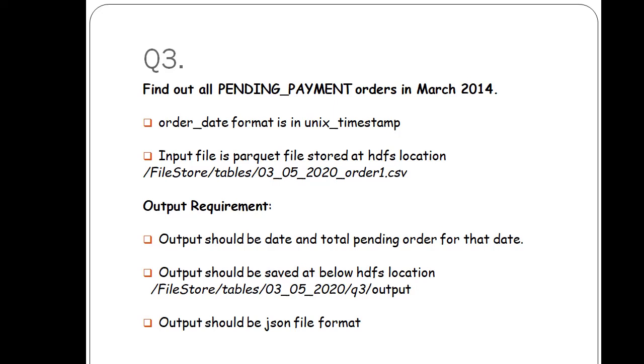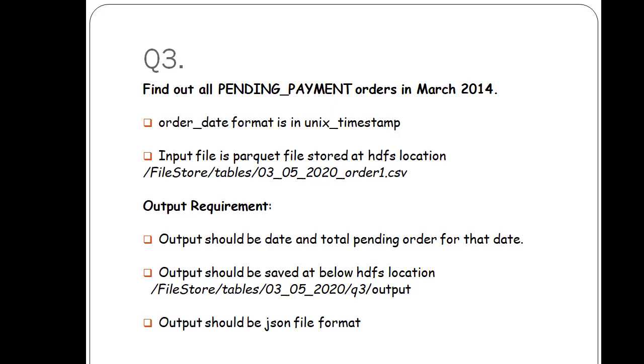So whatever the data, the file is stored under the path /FileStore/tables/order1, and it is not .csv, it should be .parquet. So the data is in an HDFS location in Parquet file format. The output should be the date and the total pending orders for that date, and it should be saved at the HDFS location /FileStore/tables/0352020/Q3/output, in JSON file format.